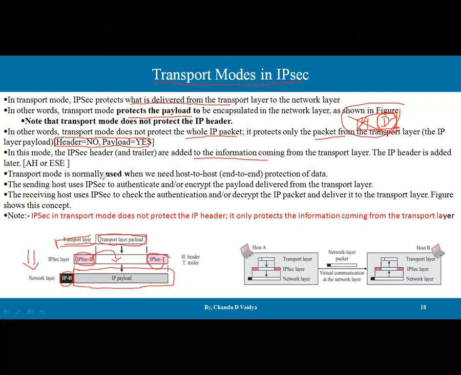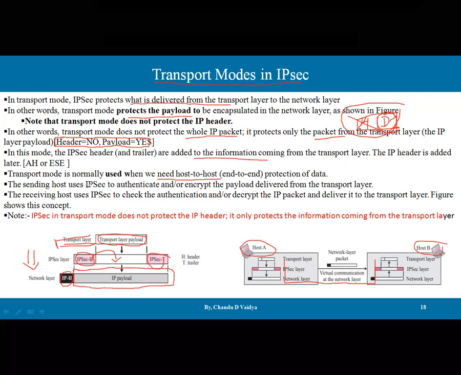The transport mode is normally used when we need host-to-host, that is end-to-end, protection, guys. In the second diagram, there is a host A and a host B. If both want to secure their data, the transport mode is used, where the transport layer, IPsec, and the network layer are passed over the virtual network, then the network layer, IPsec, and the transport layer. This scenario happens. End-to-end and host-to-host security is provided.